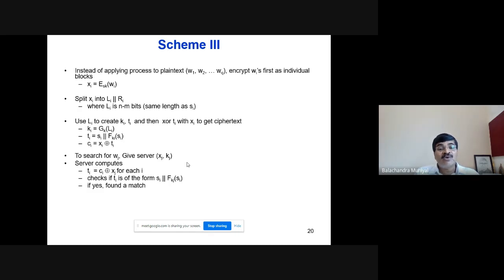In order to compute SI concatenate F_KJ of SI, the server will get n minus m bits from CI XOR XJ, and then apply the F_KJ function on those n minus m bits and produce m bits. If these m bits are the same as the last m bits of CI XOR XJ, then it declares the keyword is present in the document. If yes, it declares there is a match, otherwise no.